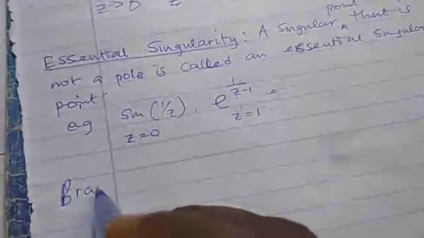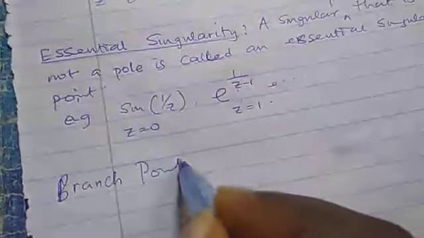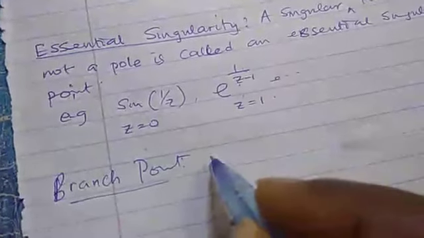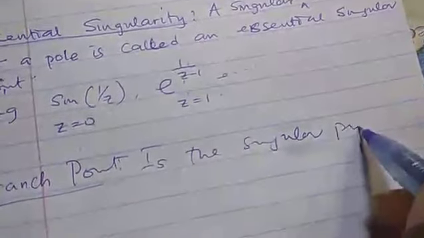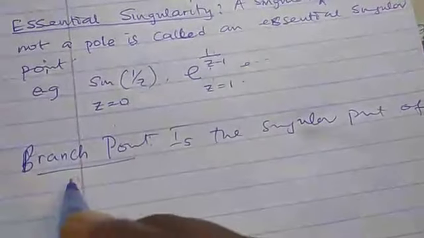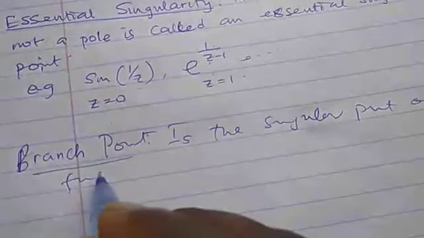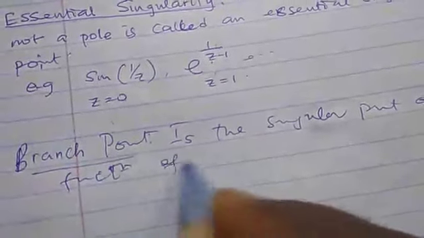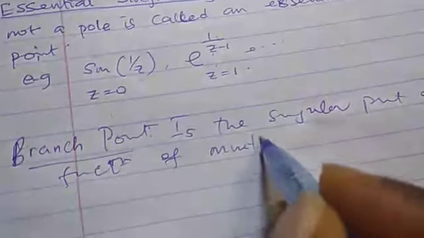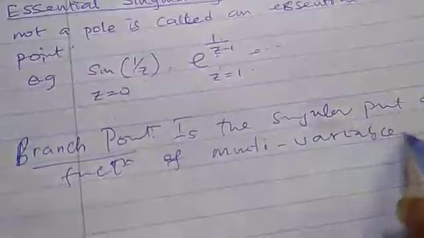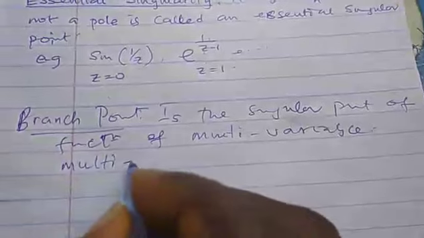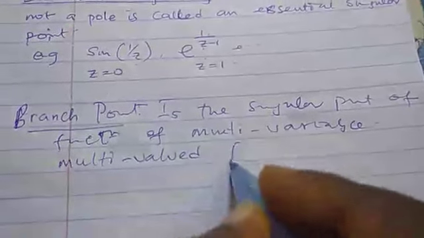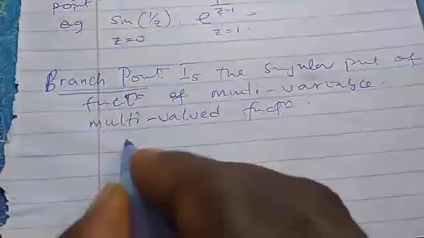There is another one we call branch point. If they say branch point, we can say that it is a singular point of a multi-valued function. You see that singular point. What are the multi-valued functions?